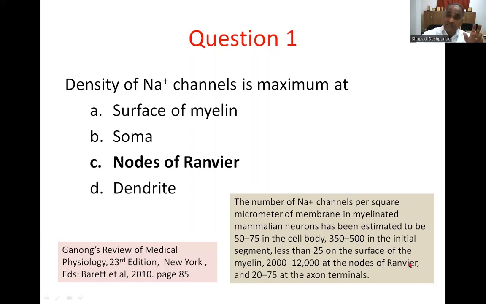You can see the maximal distribution, and 20 to 75 channels at the axon terminal. Answer for this is option C, nodes of Ranvier.